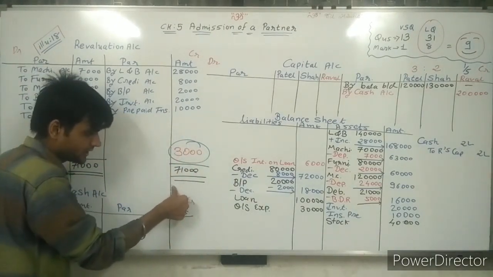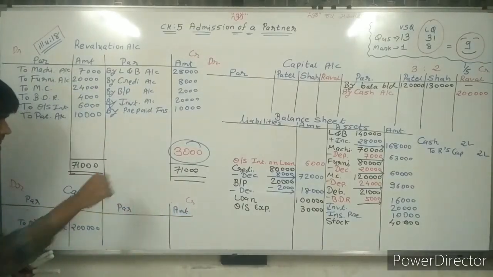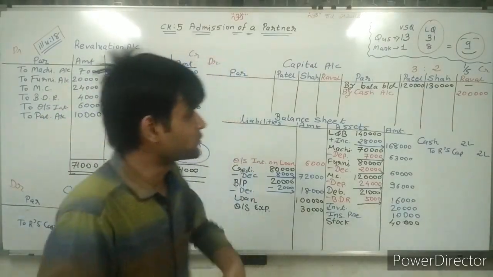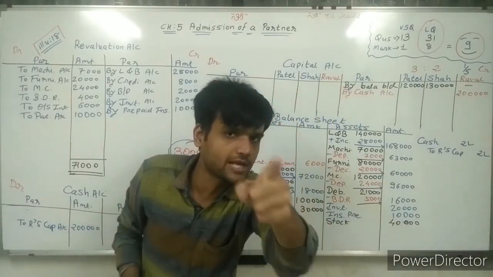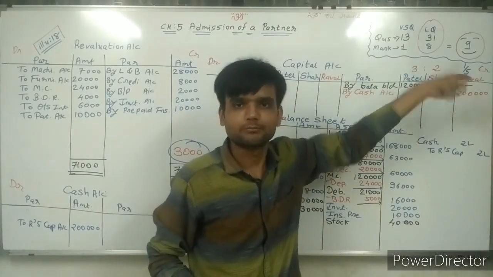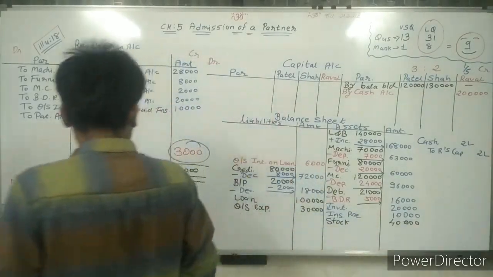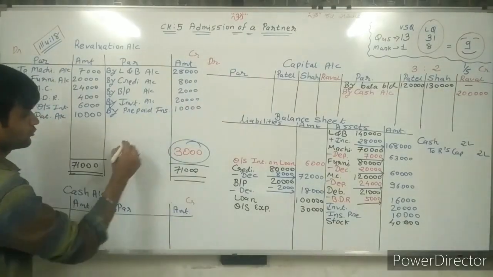This amount we don't need to write here. That 3,000 rupees is my loss, which we are distributing among Patel and Shah in the old ratio, 3 and 2, because old partners are 2.